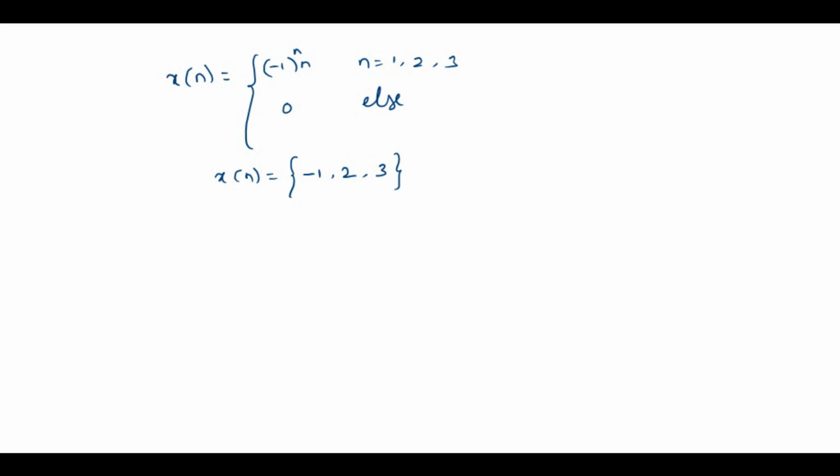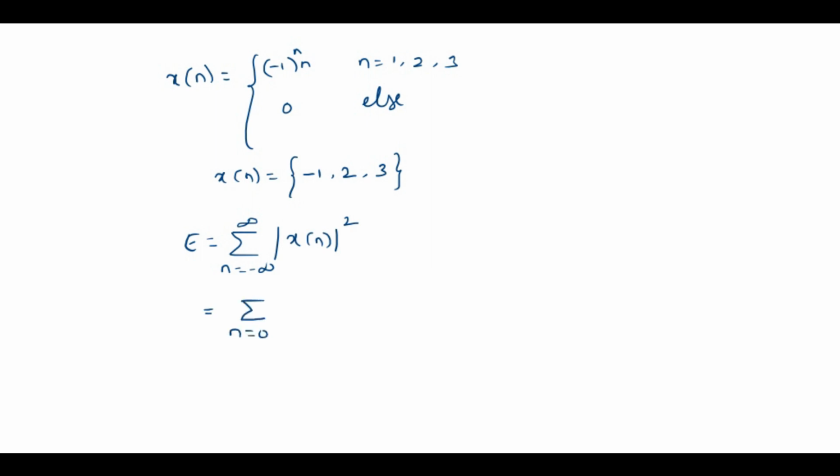So the energy of the signal E is equal to the summation n from -infinity to +infinity of mod x of n whole square. But your signal is of finite duration which exists only from 0 to 2.